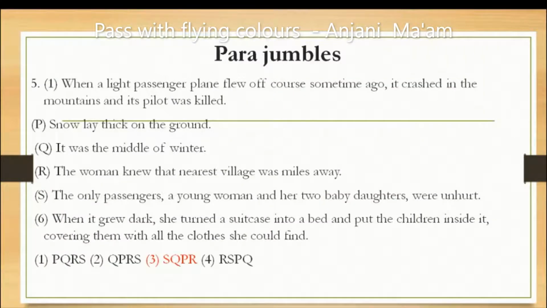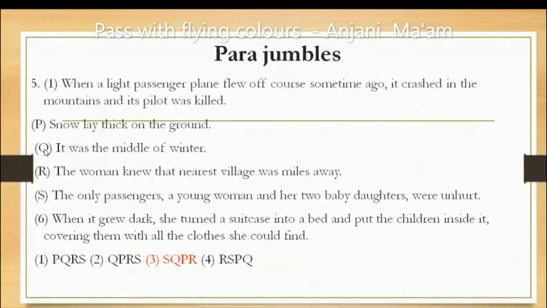Next sentence. One light passenger plane flew off course some time ago. It crashed in the mountains and its pilot was killed. So it's about a plane crash. So let's see, the next is the only passenger. It means there were so many passengers and only a young woman and her two baby daughters survived. One, a young woman and her two baby daughters were unhurt in this plane crash. Now see, after that they are talking about, it was the middle of the winter. They are talking about the weather, and the weather is of winter, and winter can be followed by snow lay thick on the ground.